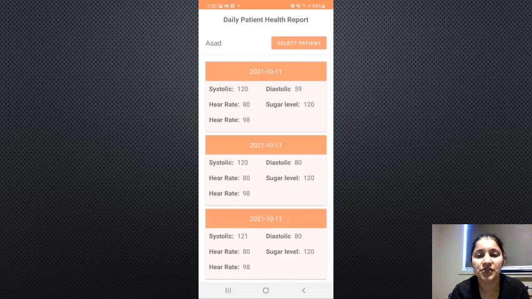This is the daily patient health report. The caretaker can search for the patient by name. For example, the caretaker chooses the patient whose name is Asad. The full health report regarding the patient will come up. I want to tell one more thing regarding our app. If any patient adds their health report, it will automatically come up on the caretaker page. So after login, the caretaker can view the health condition of the patient. If the patient is in any trouble, then the information will go to the caretaker.